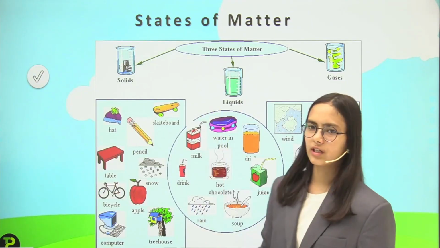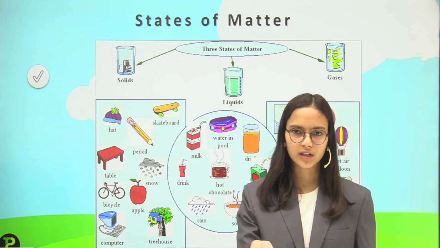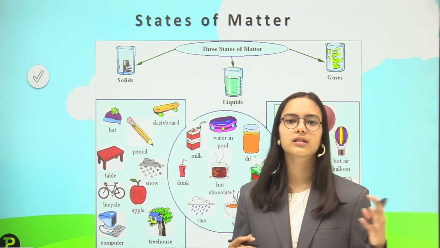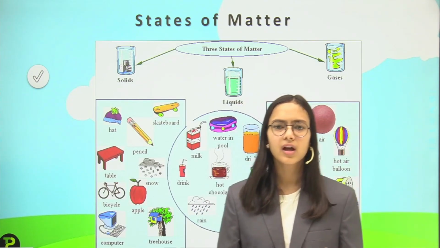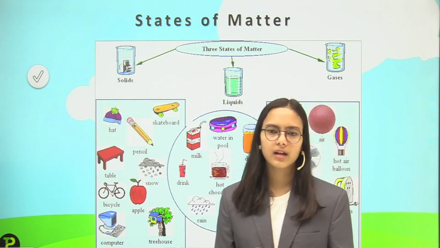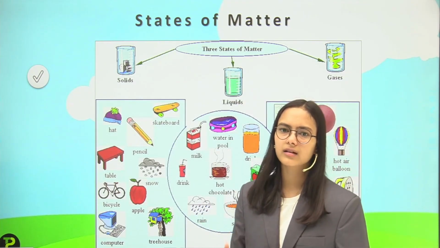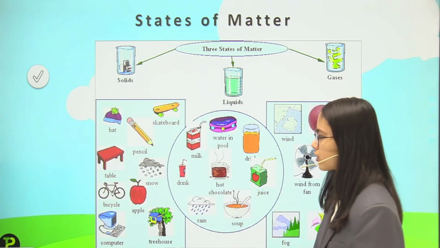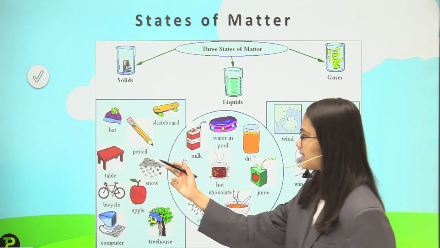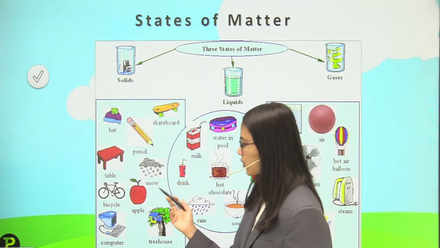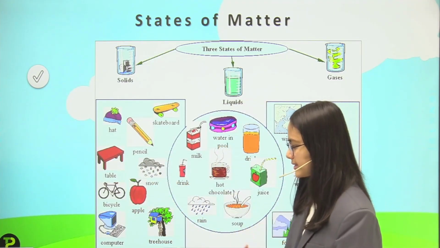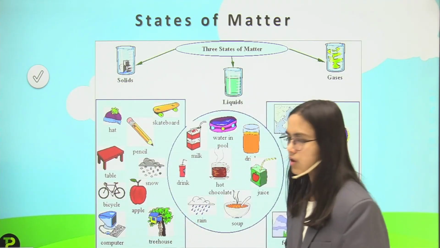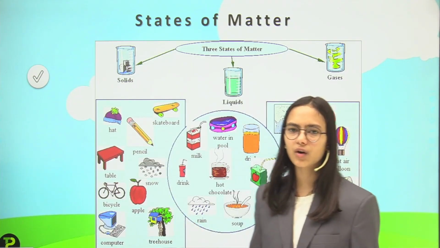Like talking about solids, I can say your book is a solid, and the jug we have near us is a solid, the plate we have, all the things that have fixed shape are under the category of solids. Like I can say hat, pencil, skateboard, table, snow, bicycle, apple have a fixed shape. And then computer, treehouse, all these things come under the category of solids.